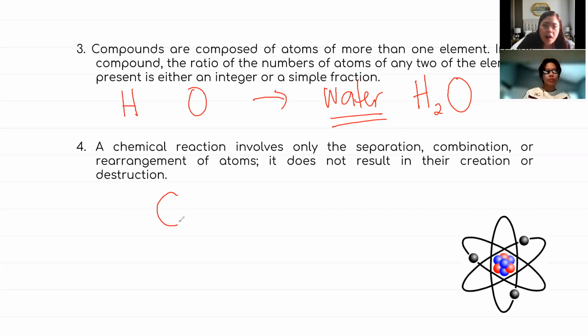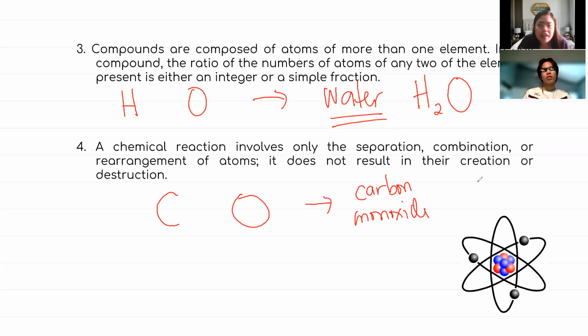Or the carbon can also combine with oxygen to form carbon monoxide. Pero the ratio again is definite. You need 1 atom of carbon and 1 atom of oxygen to make this carbon monoxide. Now the ratio can be an integer or a simple fraction.